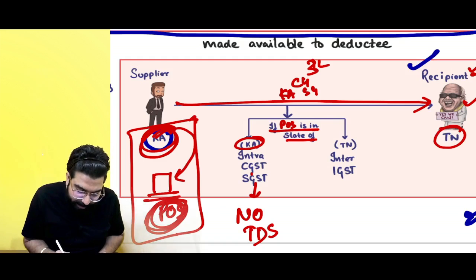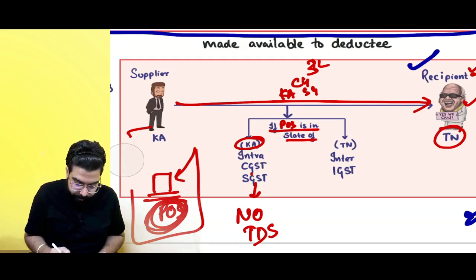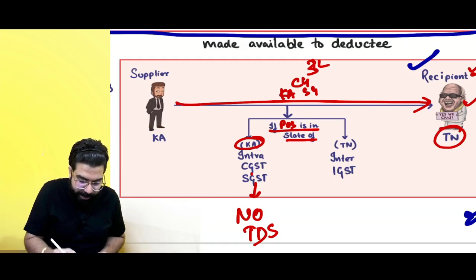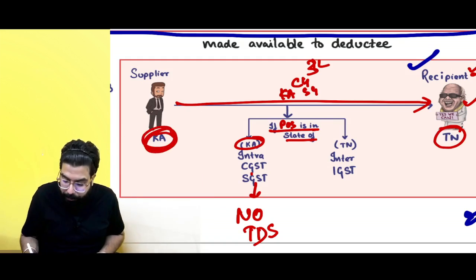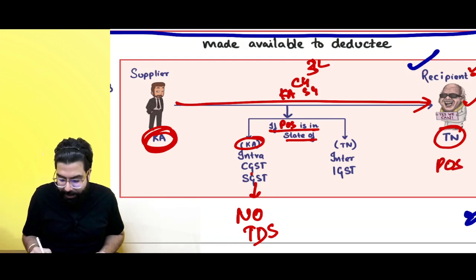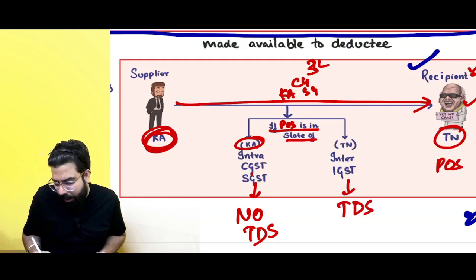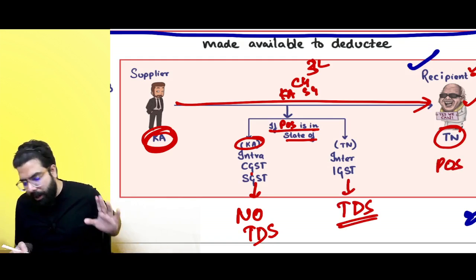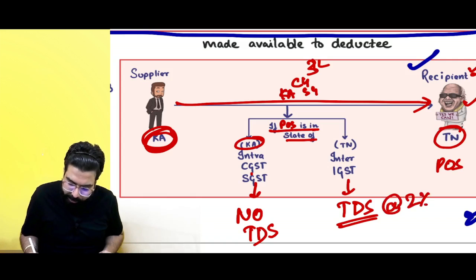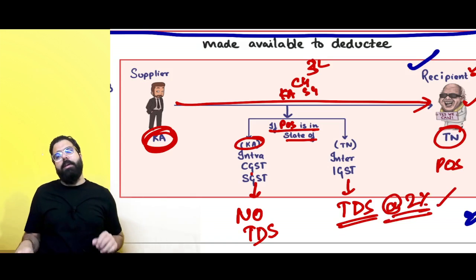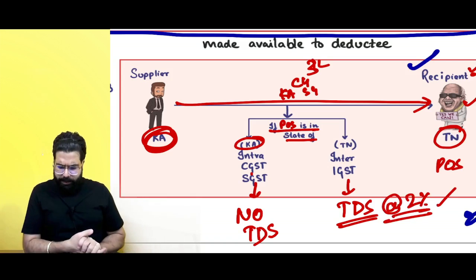Sir, if supplier is in one state, and place of supply is in Tamil Nadu only, that time TDS will come. Okay, sir. Point is clear. TDS at the rate of 2% will be deducted by the recipient.